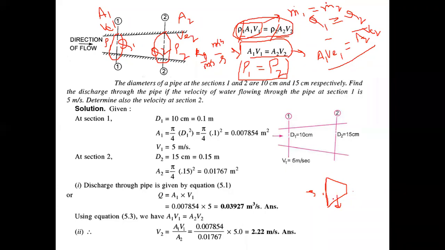Now, the change in kinetic energy is because of the change in velocity. So if at the inlet the velocity is v1, you should also be able to calculate the velocity v2. I can easily find the inlet area and the outlet area of the turbine, and using some meters, like a pitot tube, which we are going to discuss in the coming classes, if you know the inlet velocity, you can easily find the exit velocity. And if you can find the exit velocity, you can find the mechanical work done by the turbine. So that is the use of this continuity equation.